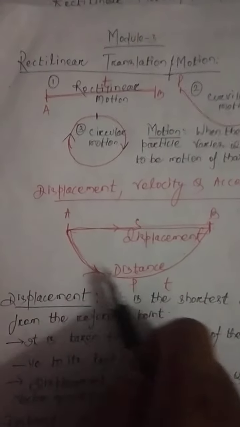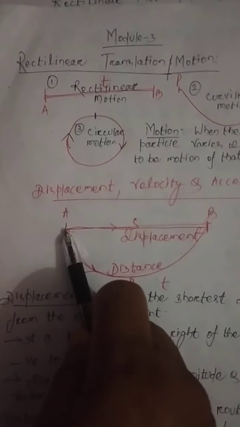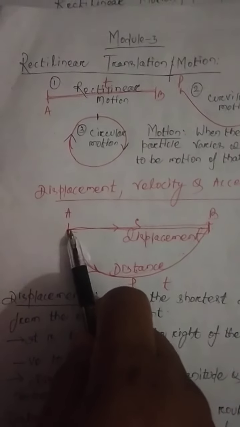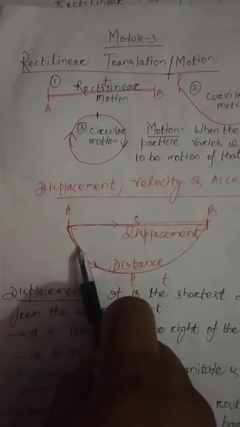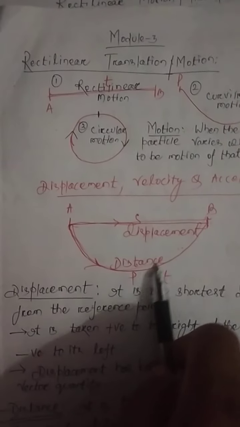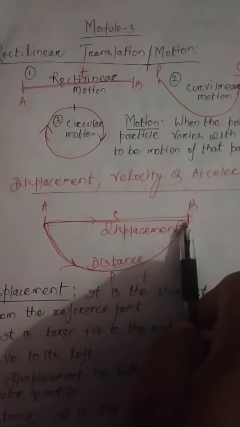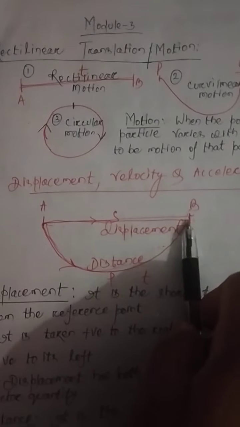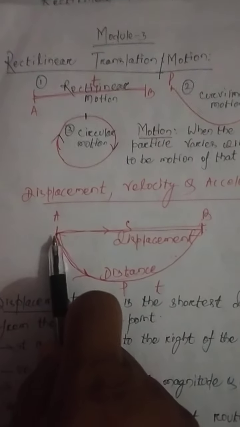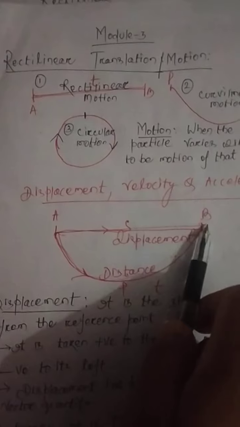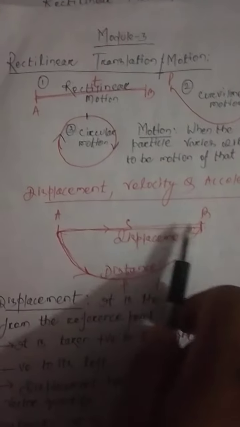Look at this figure. Suppose the particle or the body is at point A. Now this body or particle is moving from A to P and P to B, reaching the final destination, that is B. That means the body or particle changes its position, so it acquires motion.